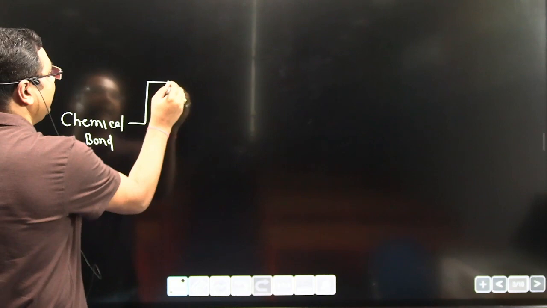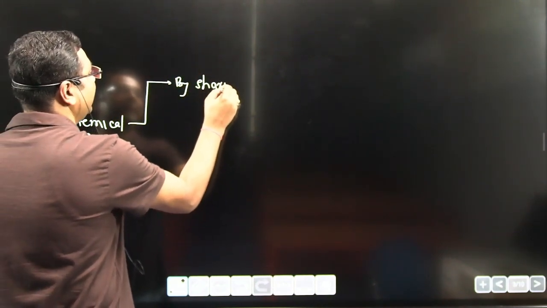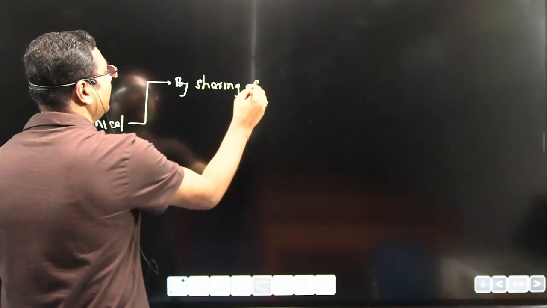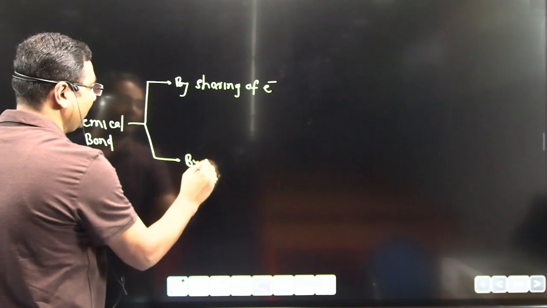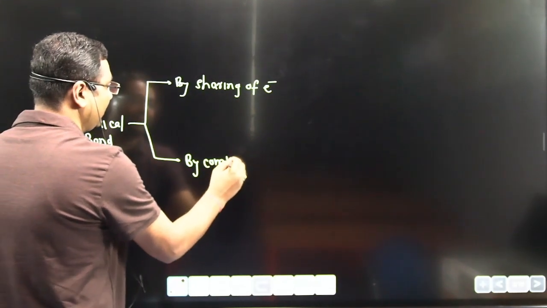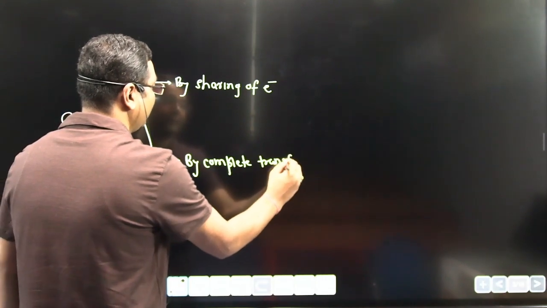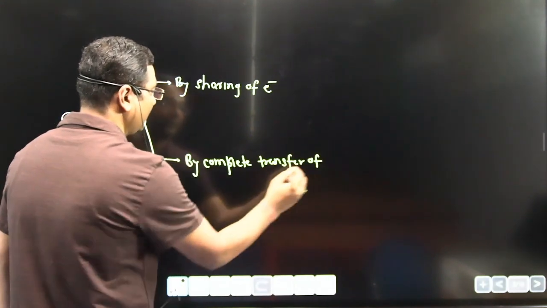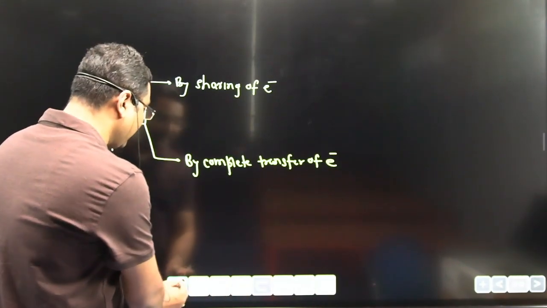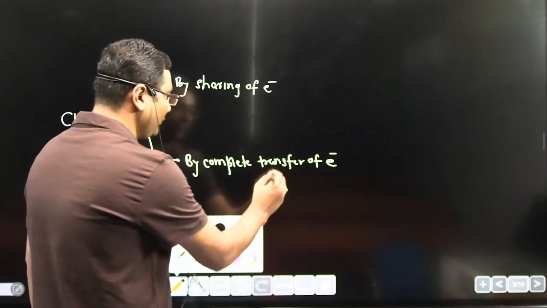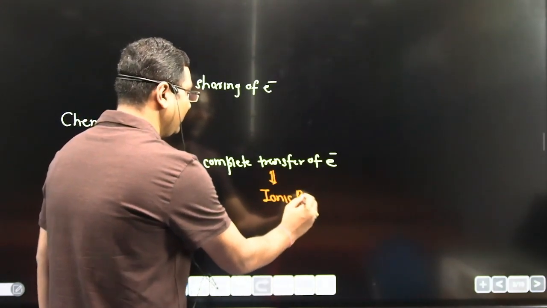One is by sharing of electron, and another one is by complete transfer of electron. Bonds obtained by complete transfer of electron are known as ionic bond.